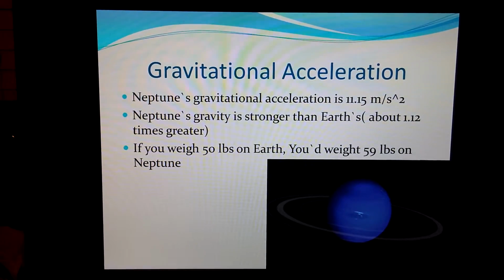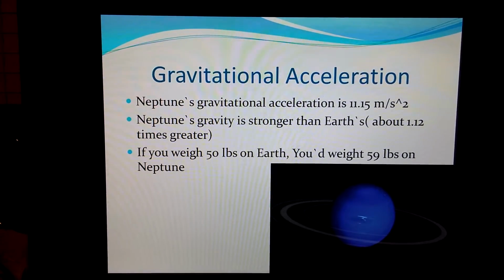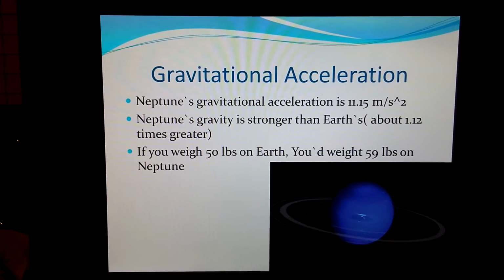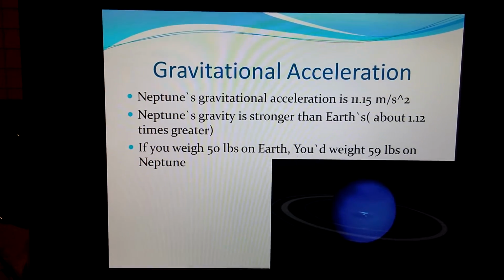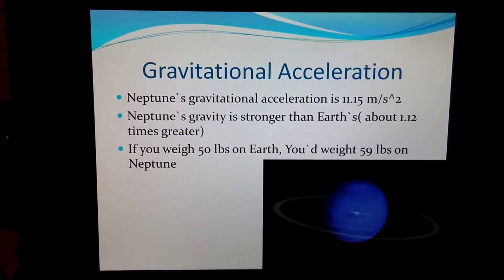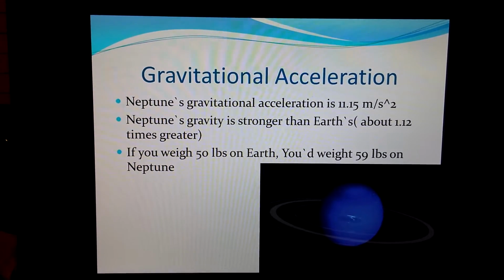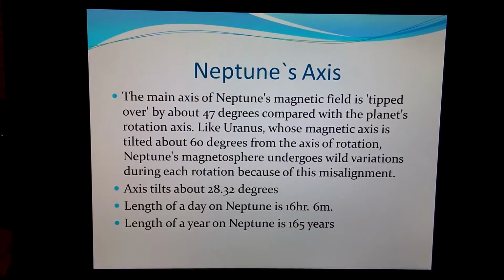And the gravitational acceleration of Neptune is 11.15 meters per second squared, and Neptune's gravity is stronger than Earth's. It's about 1.12 times greater. So if you weigh 50 pounds on Earth, you'd weigh about 59 pounds on Neptune.